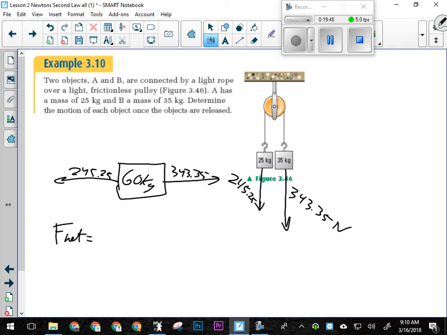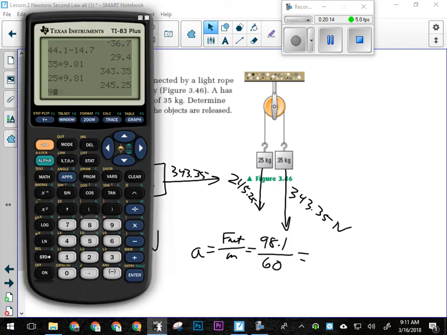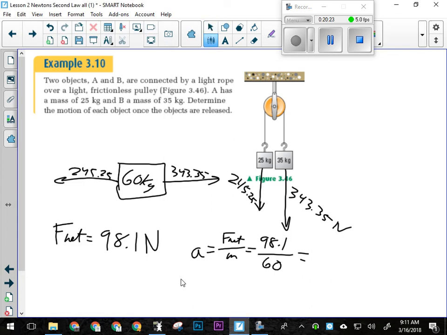Okay, so my net force is going to be 343.35 minus 245.25, which should be 98.1 newtons. All right, so there's my net force. That net force is acting on 60 kilograms worth of mass. Okay, so we'll have 98.1 divided by 60. All right, so it's going to accelerate at 1.635 meters per second squared, considerably less than the acceleration due to gravity.